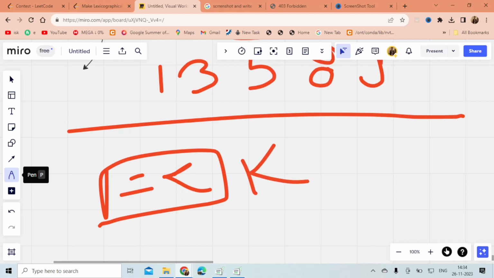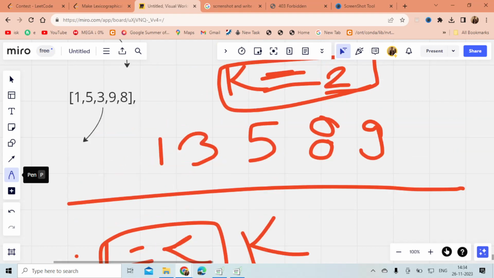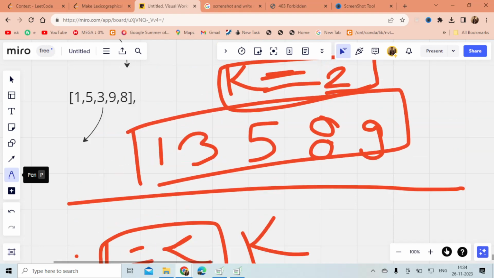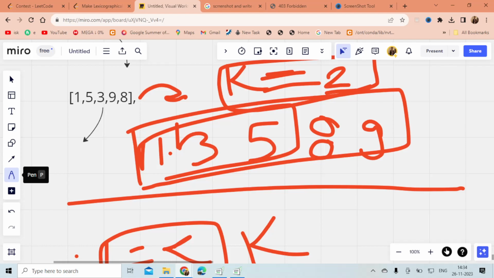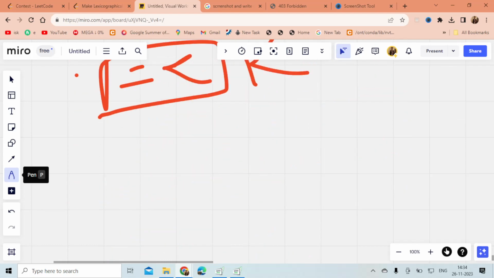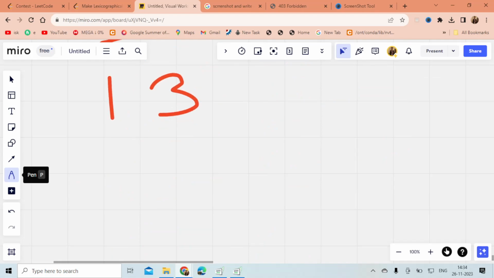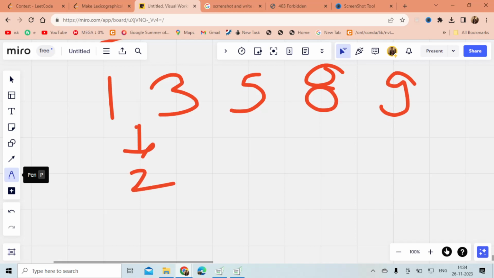So there is a constraint that I can swap only those two elements whose difference is less than or equal to k, right? So if I first take this array, I have sorted this array and made this. So what is the difference here? The difference is 2. Okay, I should write it again for clean purpose. So here the difference is 2, here the difference is 2, and here the difference is 3, and the difference is 1.